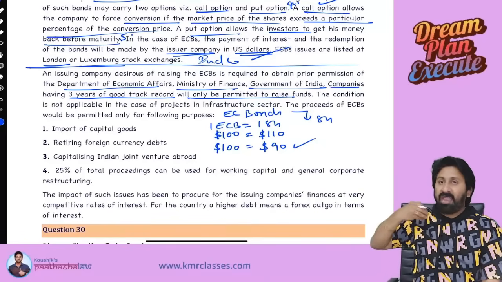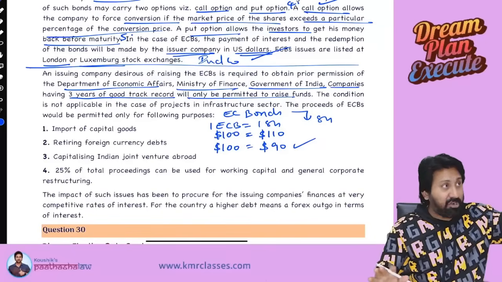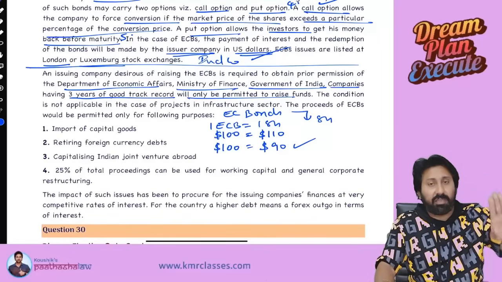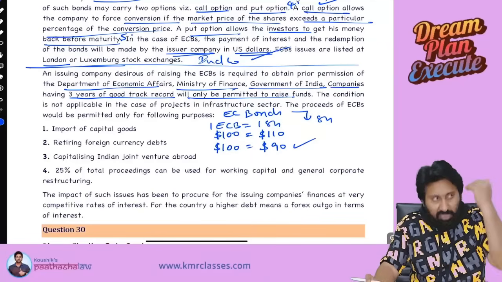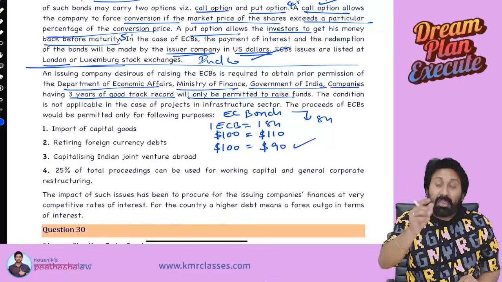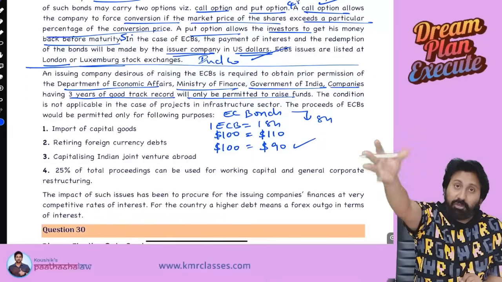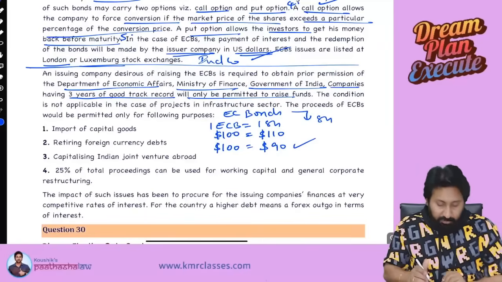Sorry, I am an Indian company. I have a very good track record in the last 10 years, not just 3. I took the permission of the Department of Economic Affairs, Ministry of Finance, Government of India. I fulfilled all the terms and conditions. Can I issue? Yes, you can issue. But once you issue euro convertible bond, you will get money. For what purpose can you use it? 4 purposes only they have given you.